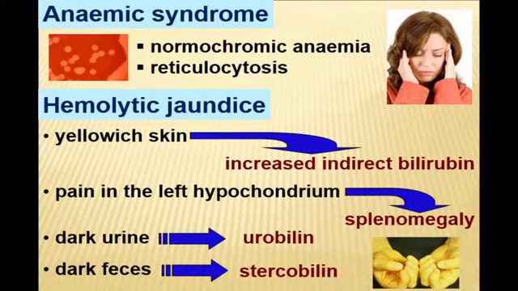Iron deficiency anemia is characterized with specific sideropenic syndrome, which is formed due to deficiency of tissue iron. B12 deficiency anemia is characterized with neurological symptoms, funicular myelosis, and hemolytic anemia with formation of hemolytic jaundice.